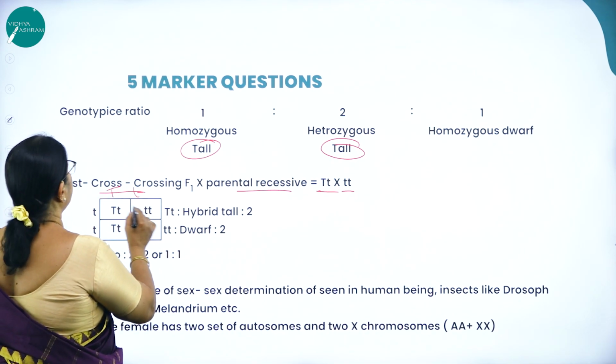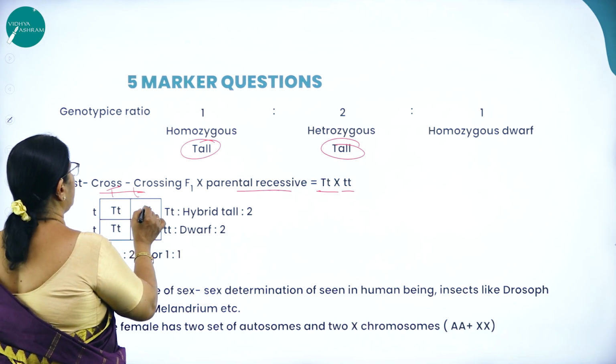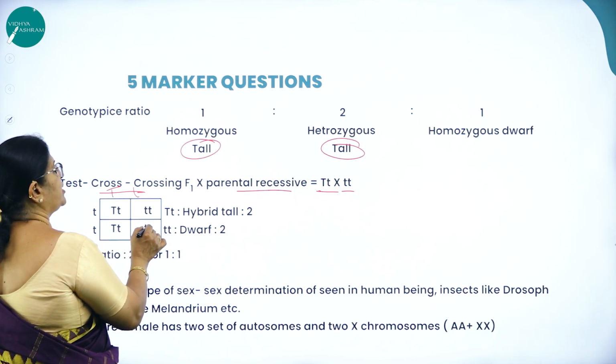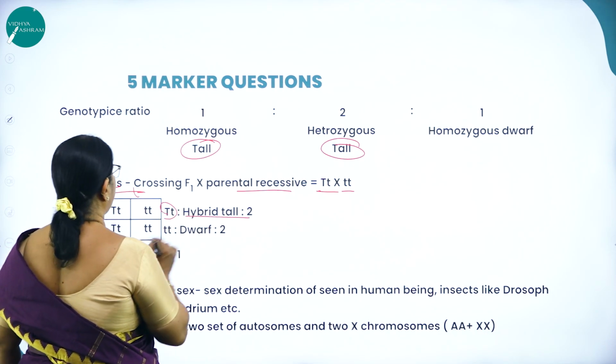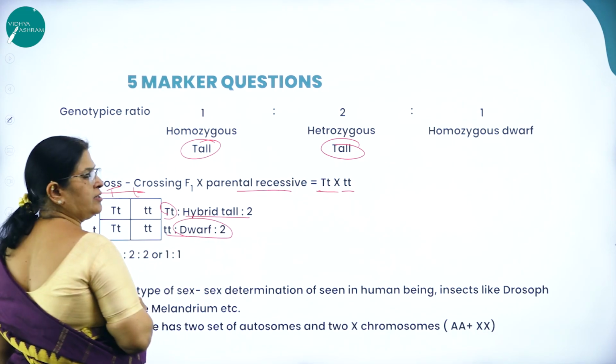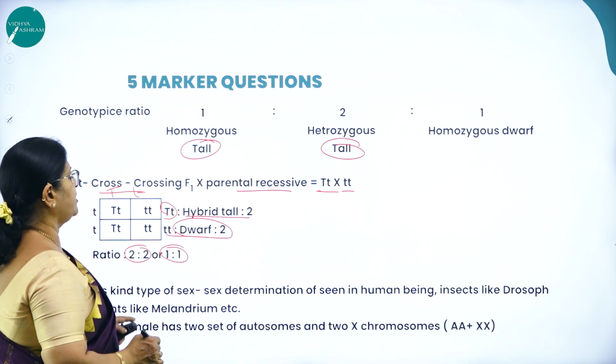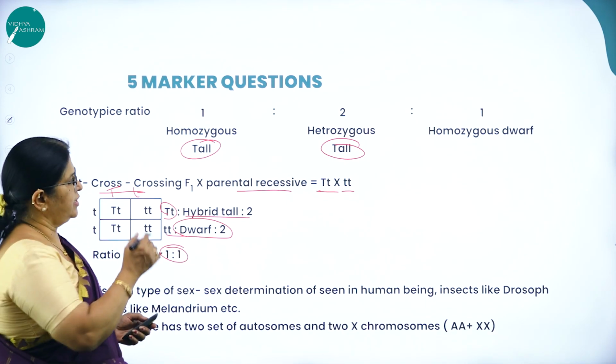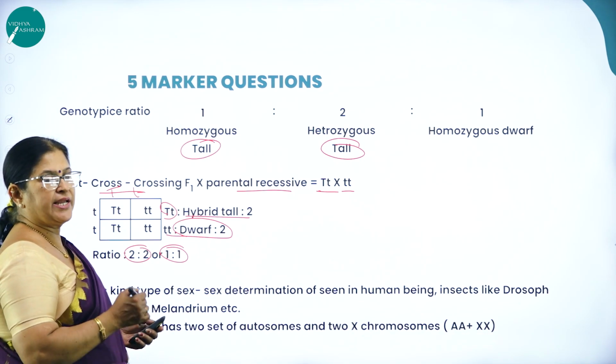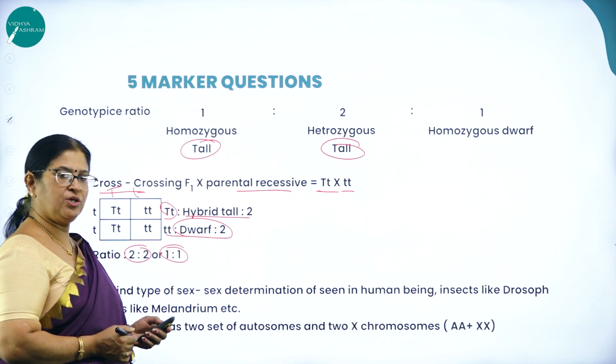So what do you get? Capital T small t, small t small t, capital T small t, small t small t. So 2 you get hybrid tall and 2 you get dwarf. So 2:2 or 1:1. This kind of question you will come across in one gene inheritance, taking a tall pea plant crossed with a dwarf pea plant.